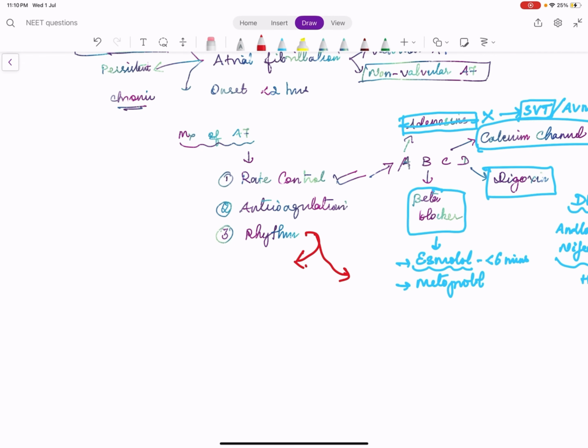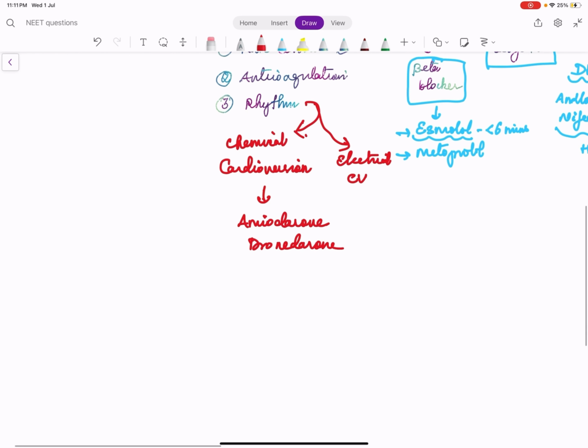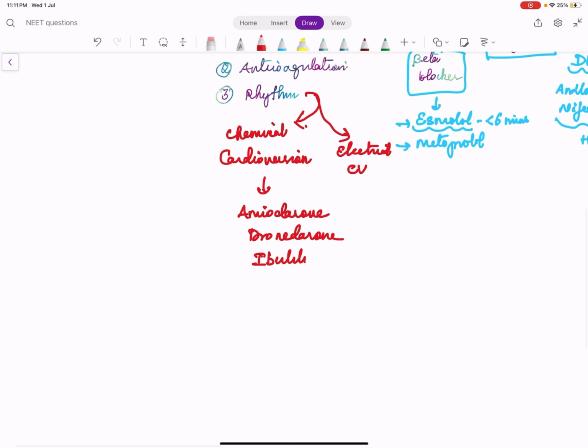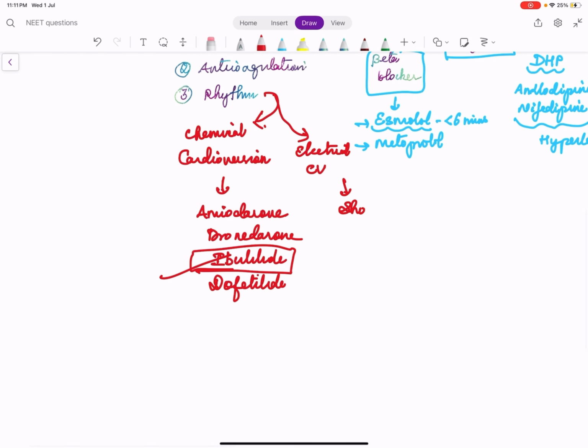Cardioversion, or rhythm control, is of 2 types, which is chemical cardioversion or electrical cardioversion. Chemical cardioversion is by using some medicines called amiodarone, dronedarone, ibutilide, dofetilide. Some questions can come, which is the chemical cardioverter in atrial fibrillation. So one of these options will come, right? Electrical cardioversion is otherwise the shock.